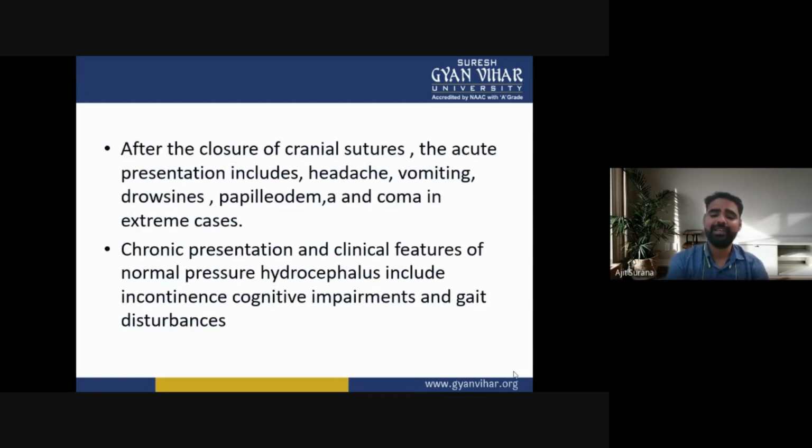After the closure of the cranial sutures, the acute presentation includes headache, vomiting, drowsiness, papilledema, and coma in extreme cases. Chronic presentation in the clinical features of normal pressure hydrocephalus includes incontinence, cognitive impairment, and gait disturbance.